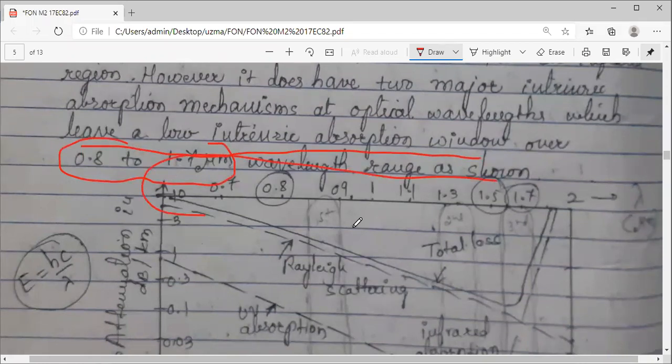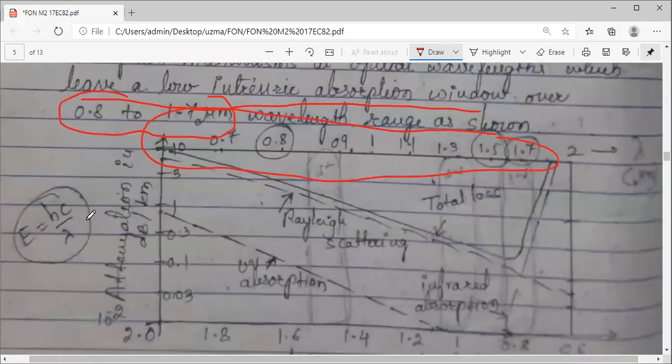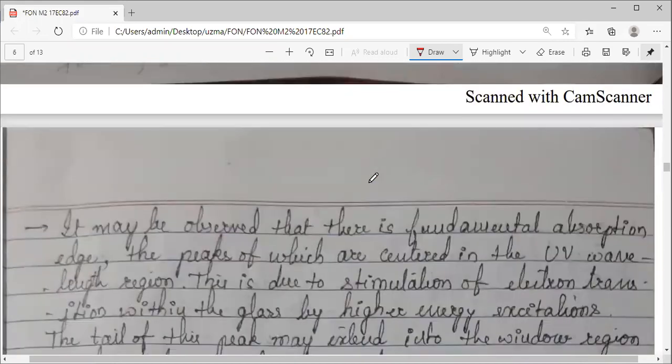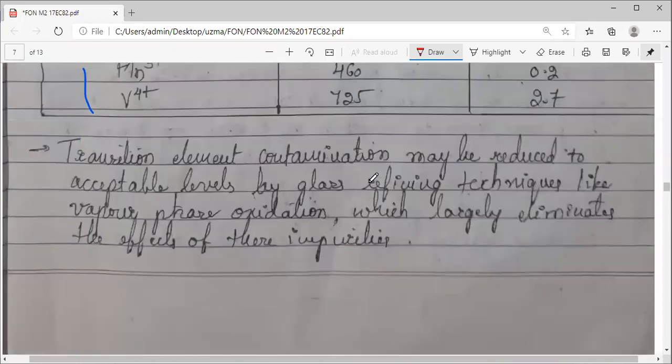If this is your wavelength and this is your attenuation, then the range from 0.8 to 1.7 is your low absorption range. If you operate at this wavelength and propagate your light with it, you will have less attenuation; the absorption will be less. That is your low absorption window.